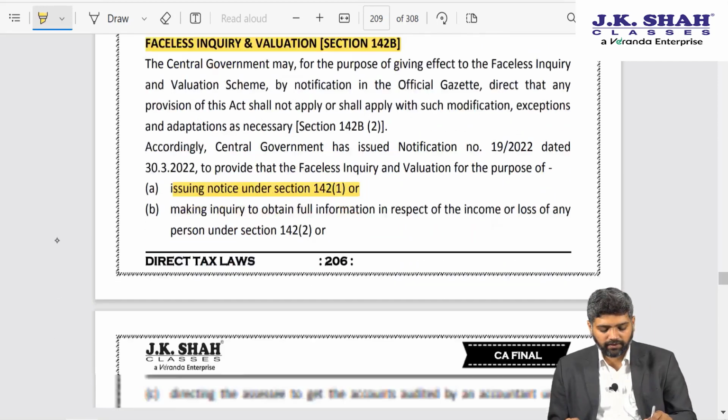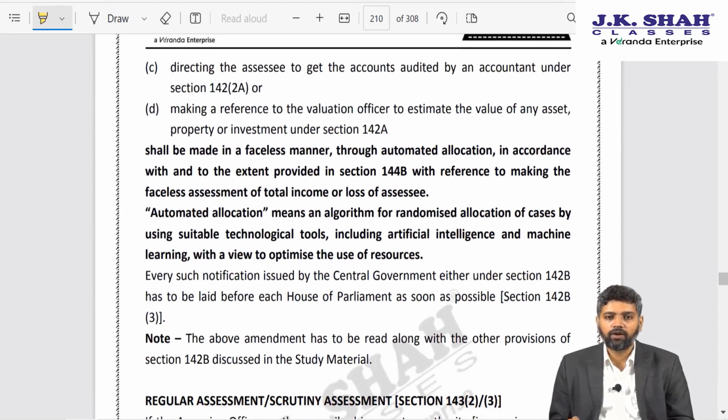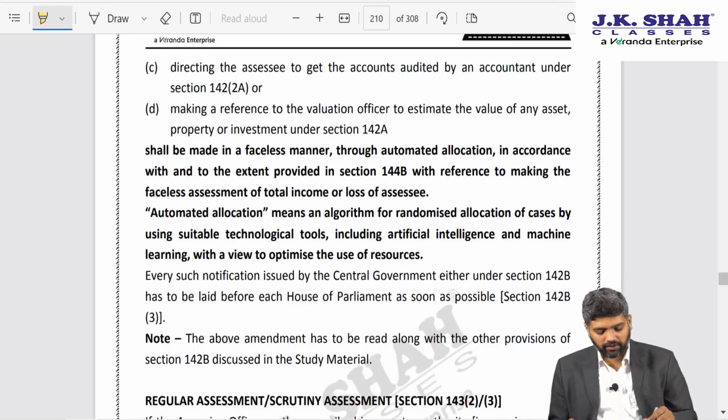As a result, all these inquiries and references shall be done through an automated faceless manner. So the assessing officer will not know who is the departmental valuation officer while conducting inquiry. If another officer is conducting inquiry, the faceless AO will not know about it. The whole thing is done in order to bring transparency and reduce corruption in the system.